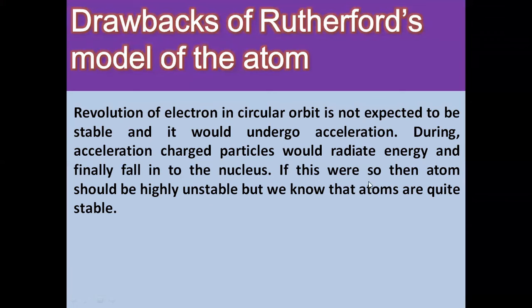If this were so, then the atom should be highly unstable. If it is like that, what would happen? It will go into accelerated motion, and its path would be just like a jalebi. You might have seen a jalebi. The path will be just like a jalebi: this is the nucleus, it will start revolving like this, it will radiate the energy, it will decrease its radius, and ultimately it will fall into the nucleus. If that happened, then the atom should be highly unstable, but we know that atoms are quite stable.